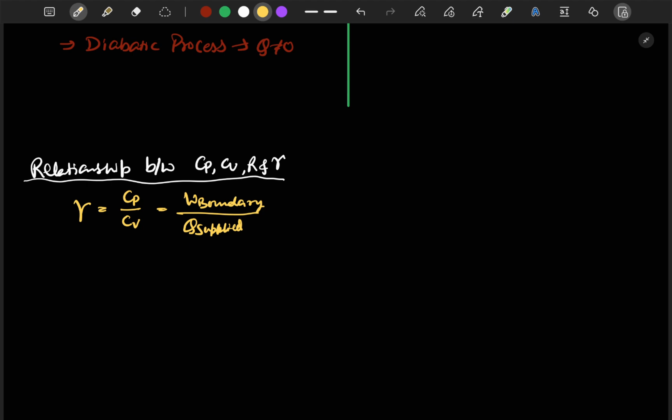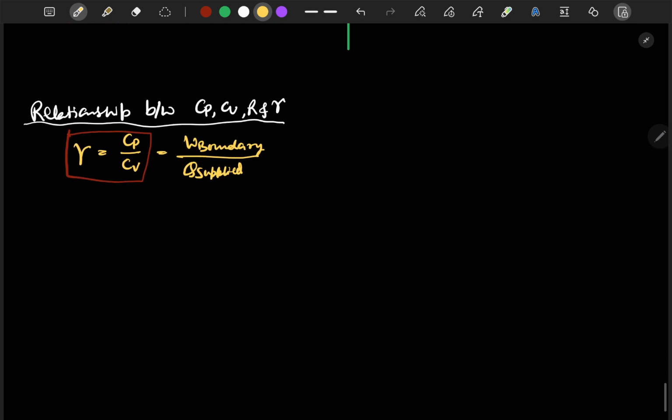What gamma indicates is what can be the possible boundary work done and what can be the possible heat supplied to the system. So this is the main relation which you have to remember. Gamma is equal to Cp by Cv, and the next relation which is required is Cp minus Cv is equal to R.